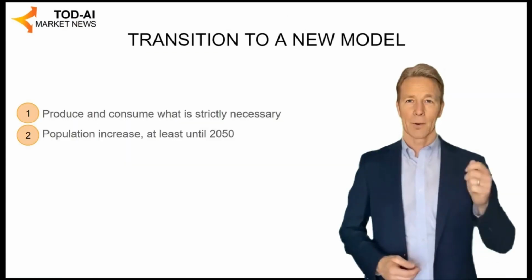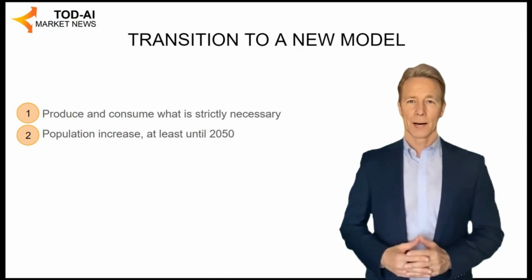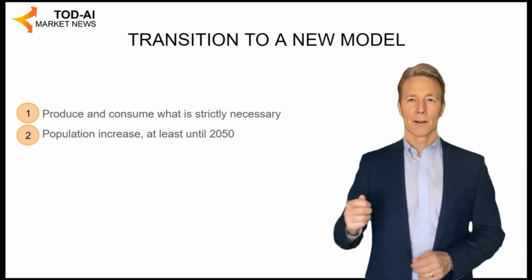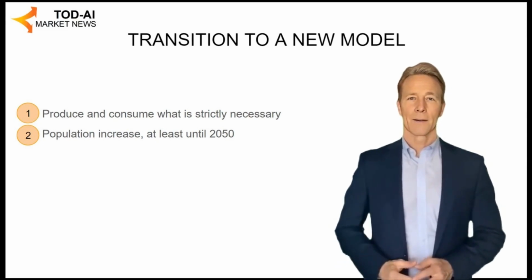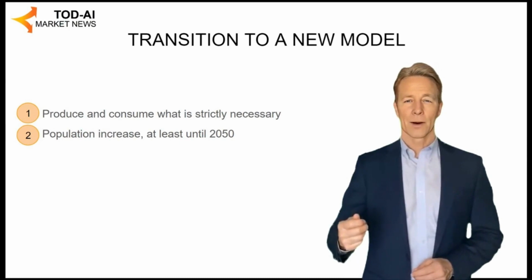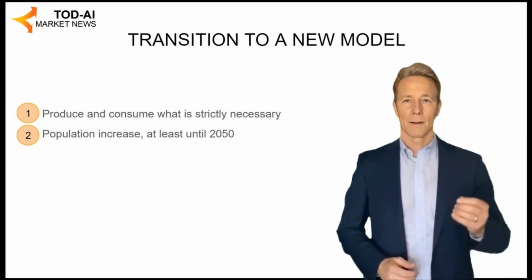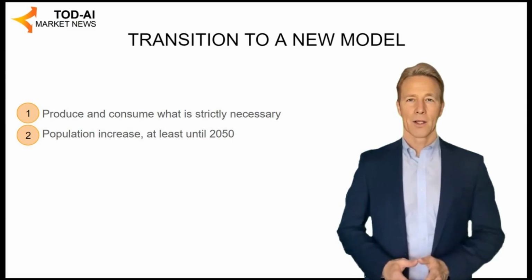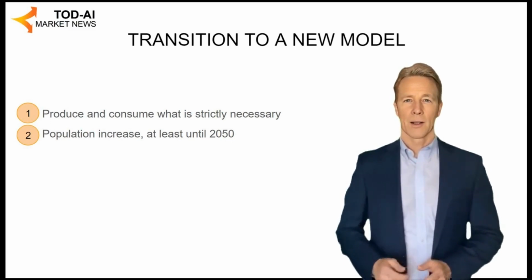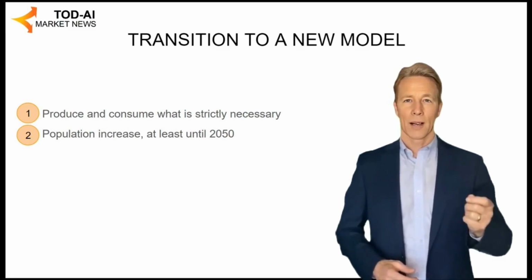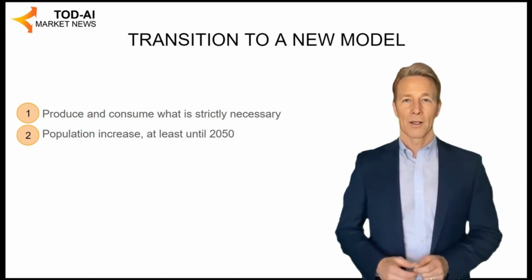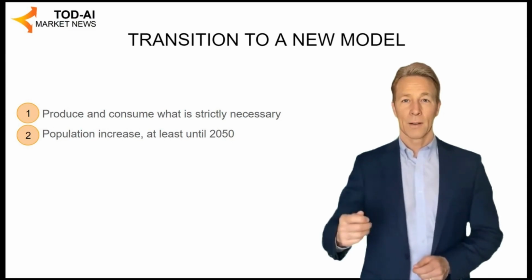It is also very important in commodities, the change of the economic model that is marked by 2 headlines. Point 1, produce and consume what is strictly necessary. We have moved from a capitalist model of maximum consumption to one of preserving resources and the planet. This reduces the demand for raw materials. 2. Population increase, at least until 2050. This should generate a greater demand for raw materials and makes even more meaningful the change in the economic model and, to be strict on the previous point.